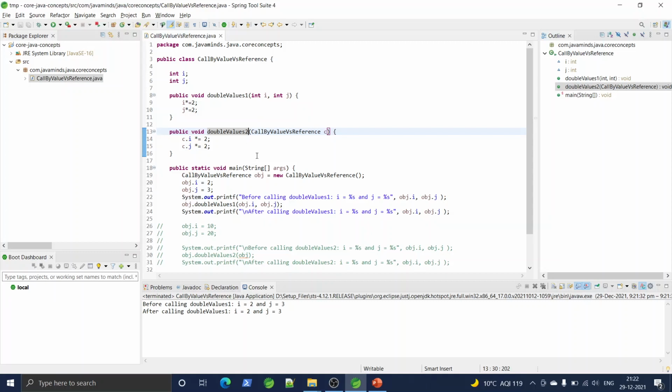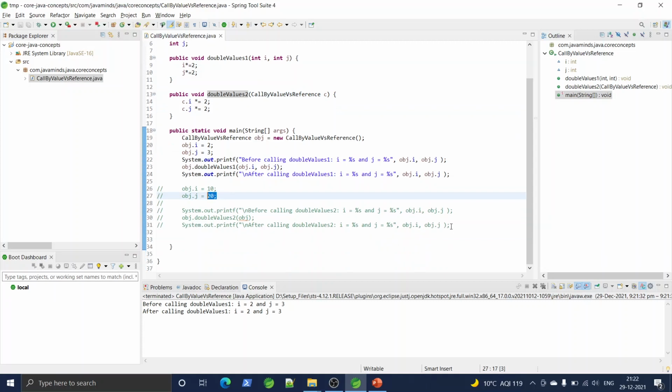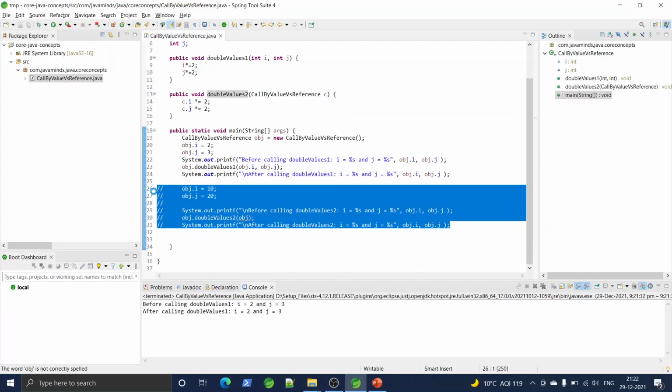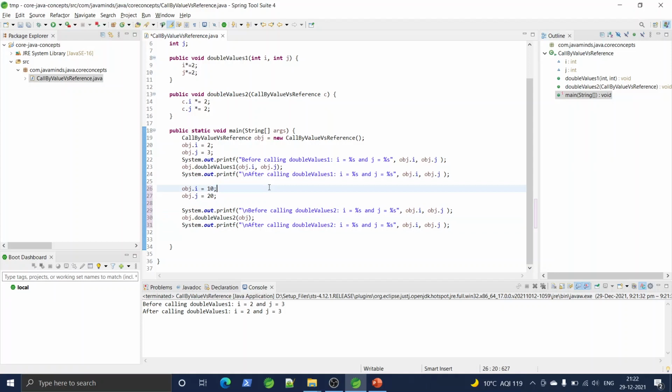Okay. Now let me uncomment these lines. Say I am resetting the values of i and j to 10 and 20 here at this line. Now before calling this doubleValues2 method, the value of i will be 10 and j will be 20.